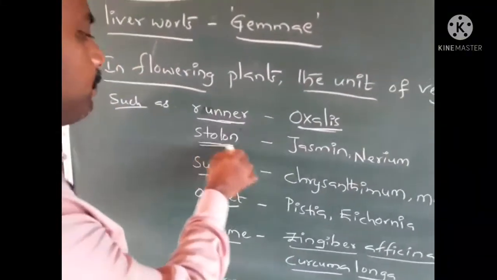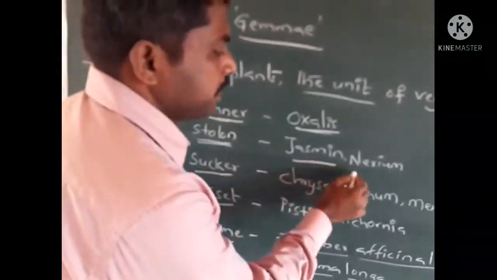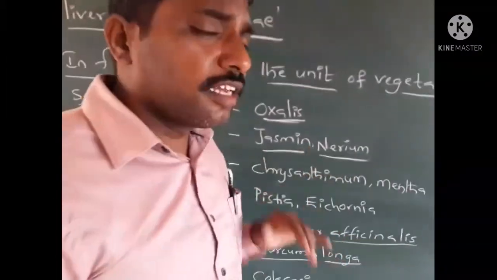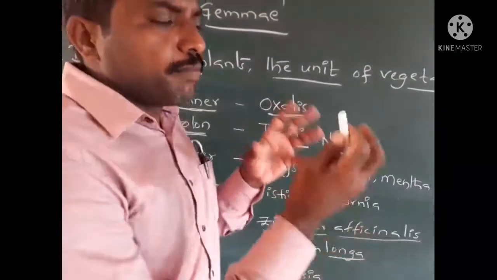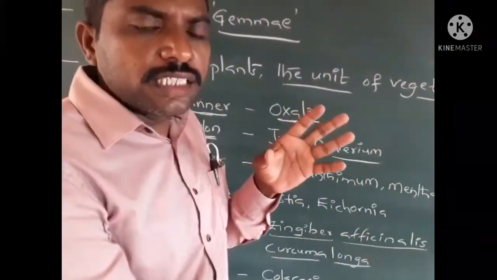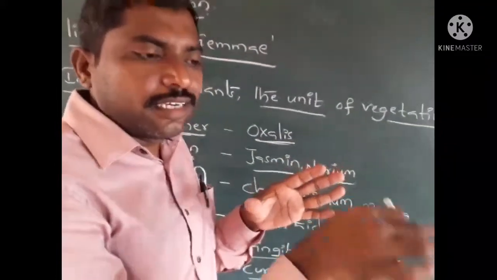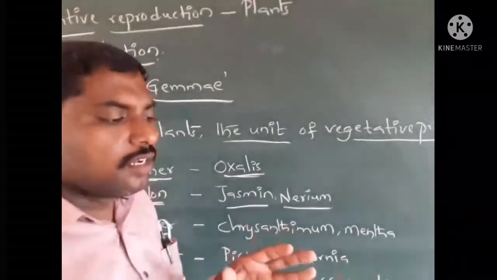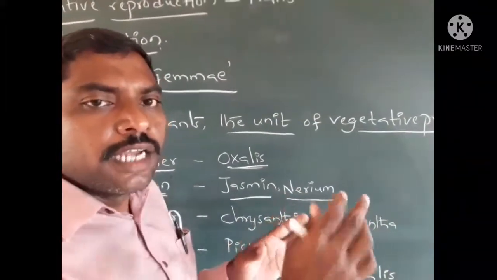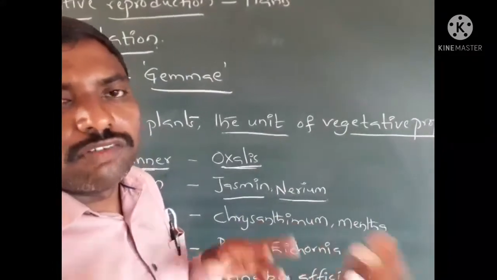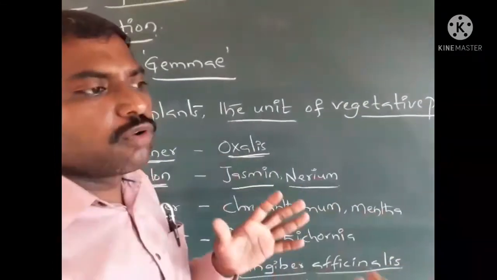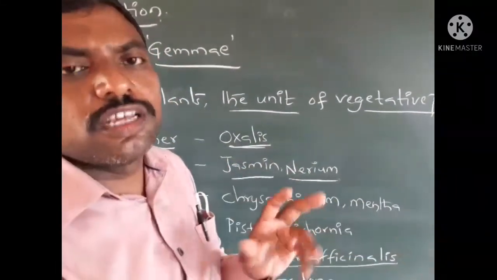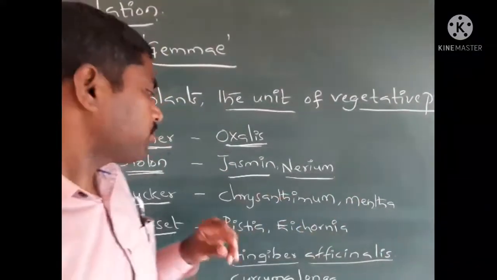And coming to the stolon, example, jasmine, nerium. See here also the jasmine or the nerium plant. Some branches grow downwards, touch the soil surface and produce adventitious roots. When detached from the parent plant, it also grows as a new individual. These participate in vegetative reproduction, which means the parent plant gives rise to the offspring. That is the theme.